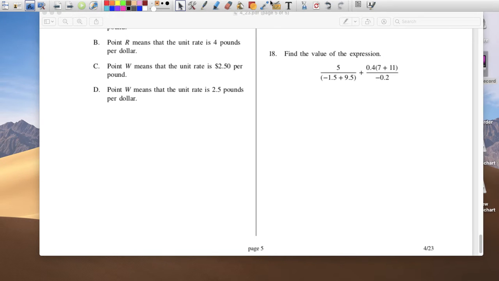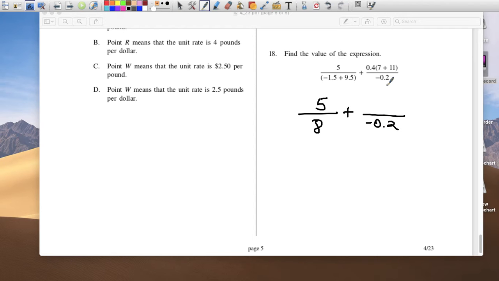And the last one. Okay, you do have to know how to do one of these, and you just make sure you know how to use a calculator. So 5 over, let's do negative 1.5 plus 9.5. It's going to give us 8. So that becomes 5 over 8. Plus, at the bottom, I'm just going to leave this as negative 0.2.